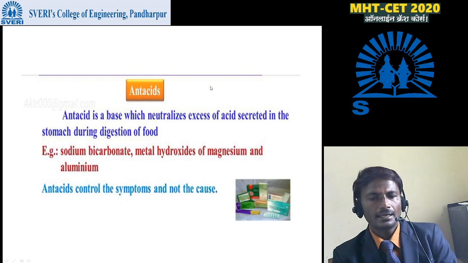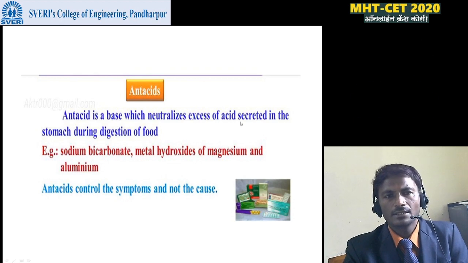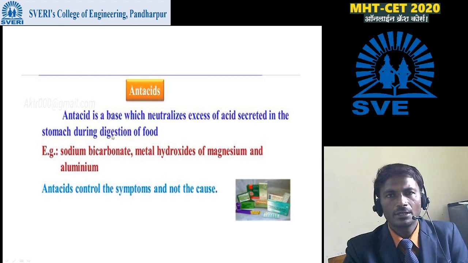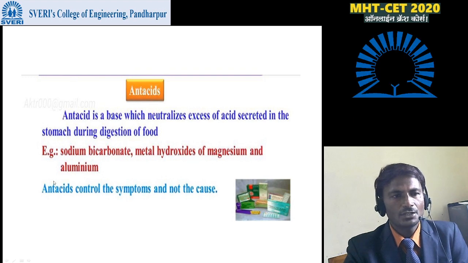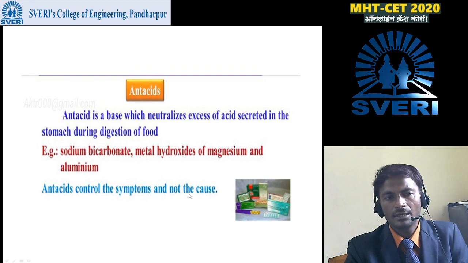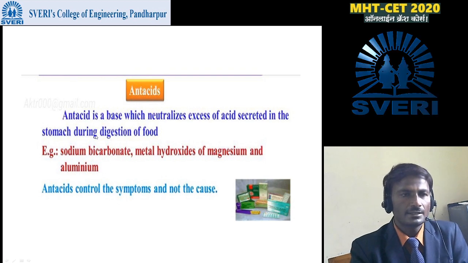Then next is the antacids. An antacid is a base which neutralizes excess acid secreted in the stomach during digestion of the food. Sodium bicarbonate is one of the antacids, along with metal hydroxides of magnesium and aluminium. Antacids control the symptoms and not the cause. That means these are all examples of antacids.